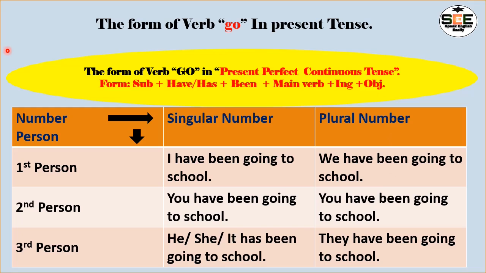If you learn this table very well, then you can easily understand how to write present perfect continuous tense. Here also I have given the form so that we can easily understand, and with this form we can make lots of sentences. So I request you, as your exercise, make this kind of table with other main verbs, for example read, write, eat, see, and there are lots of main verbs available. Whatever interests you, you can do.